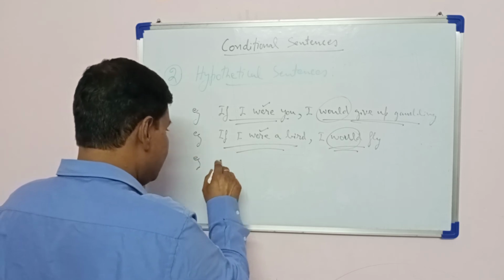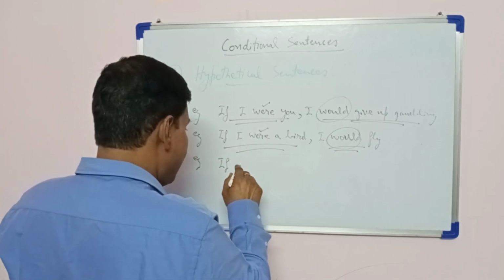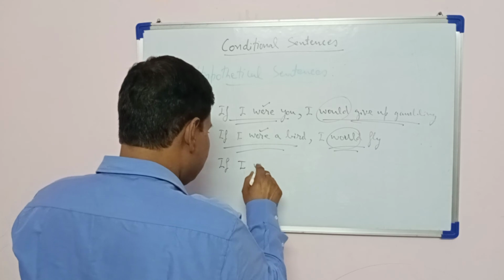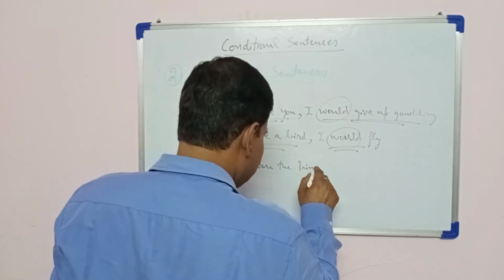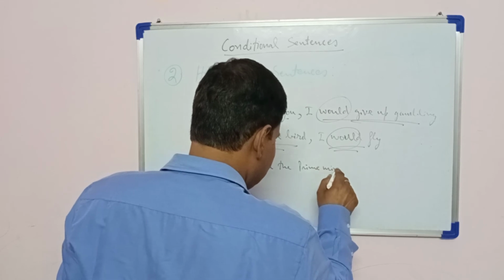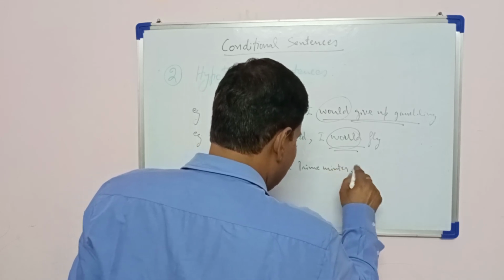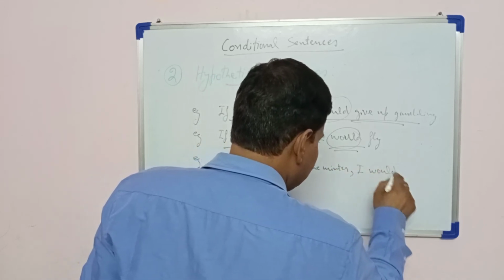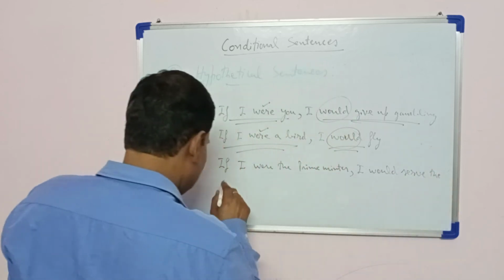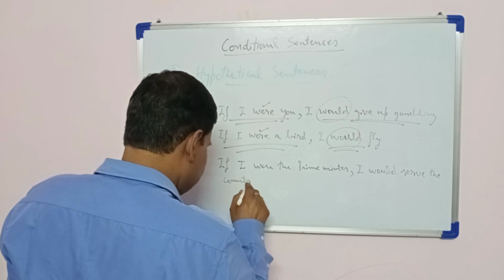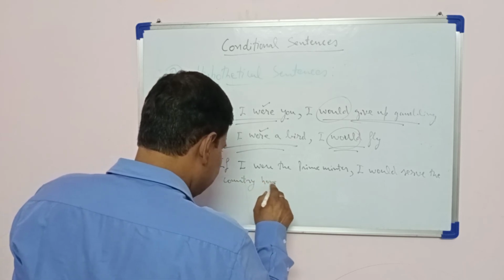Next, if I were the Prime Minister, I would serve the country honestly.